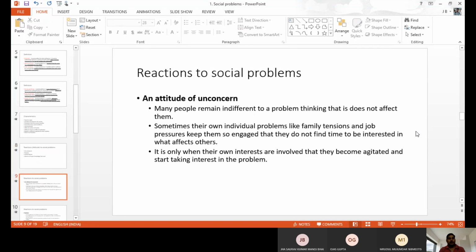Okay. So from the first one, unconcerned. Unconcerned attitudes mean the people do not care about that. People do not consider the issue. They do not spend time or do anything against the issue. They will do their routine work, their office work or family work or other routine life work. They are not able to spend time to make some plan or solution for the issues. That is the attitude of unconcerned.